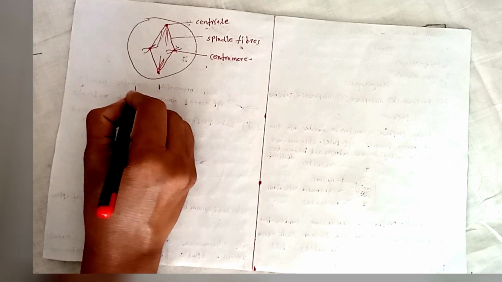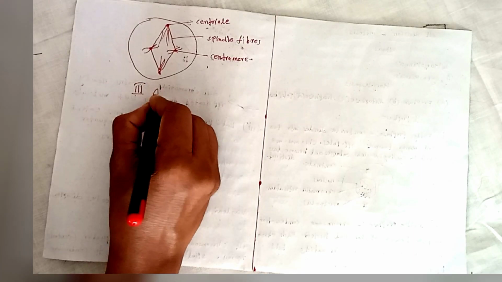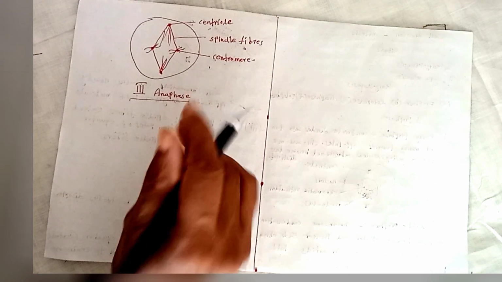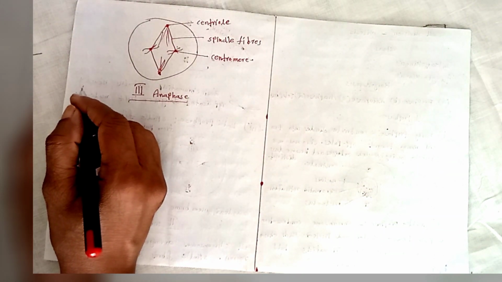Next, the third phase, anaphase. Anaphase is the third phase of mitosis.